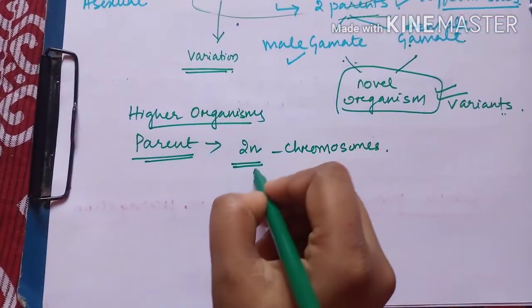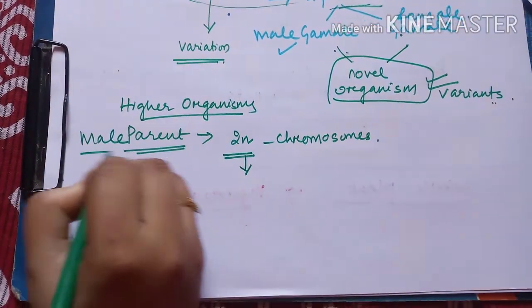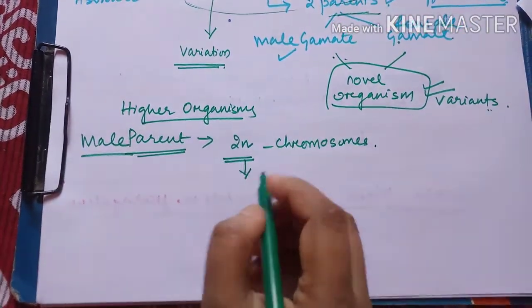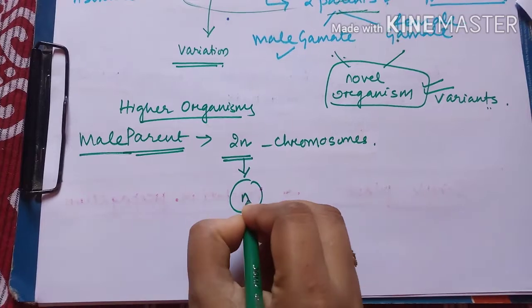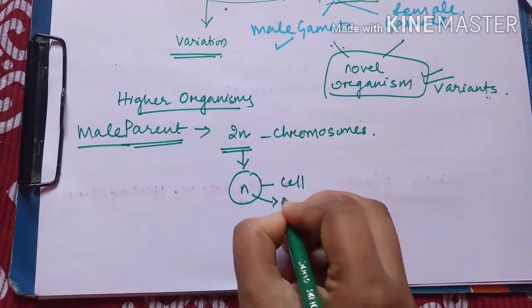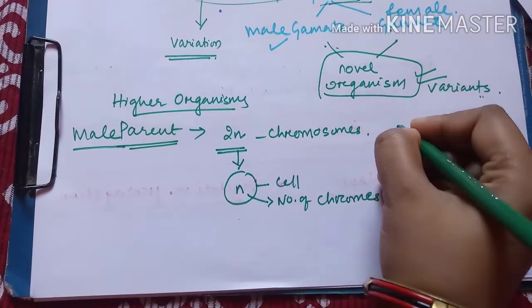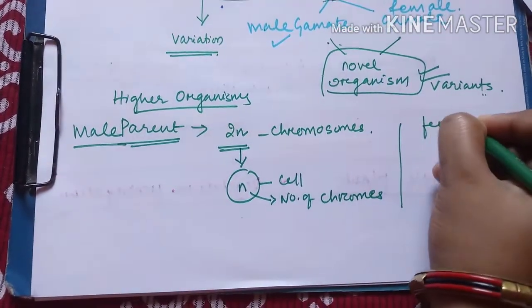Now when the gamete is formed, let's say this is a male parent, it will produce a cell which has n number of chromosomes. Similarly, it will also occur with the female parent.